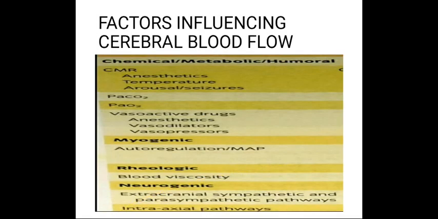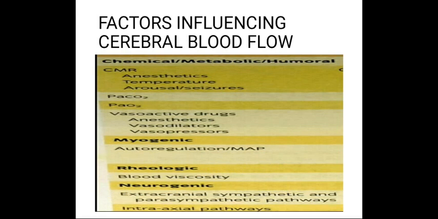Now we will see the chemical regulation of cerebral blood flow. There are several factors, that is CMR, partial pressure of carbon dioxide, partial pressure of oxygen, that cause alteration in the cerebral biochemical environment that results in adjustment of cerebral blood flow.